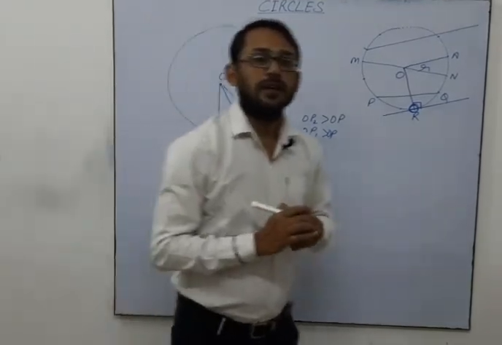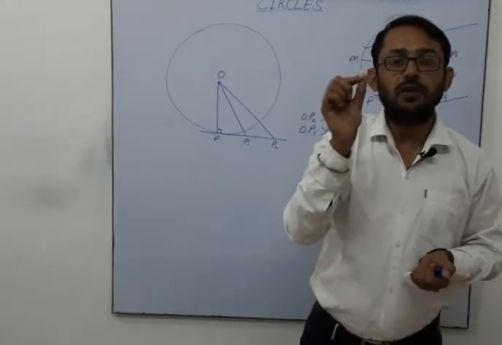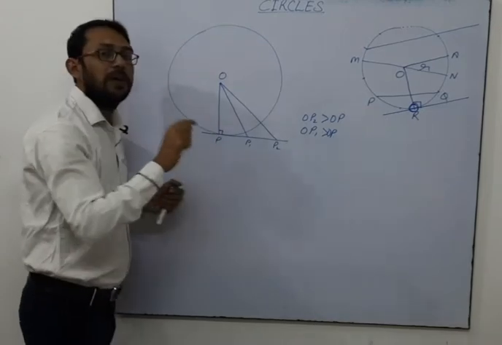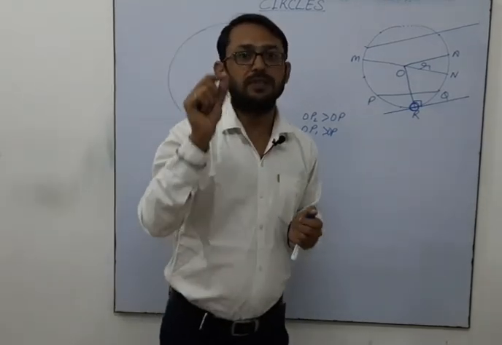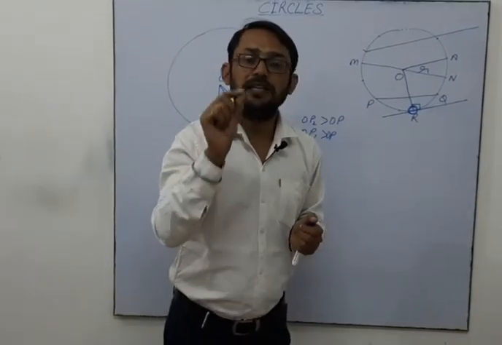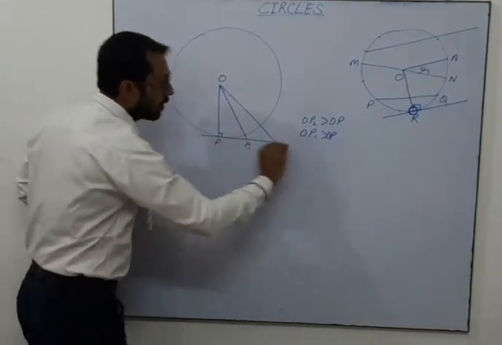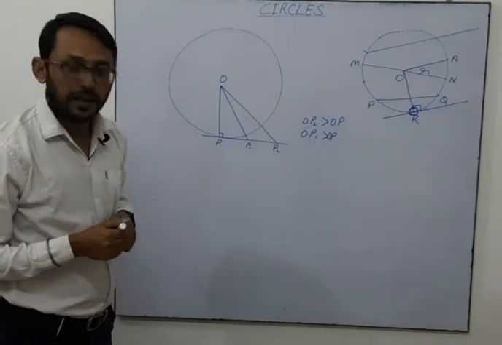It means the shortest distance of a point from a line is always perpendicular. This shortest distance will always be perpendicular to the line.